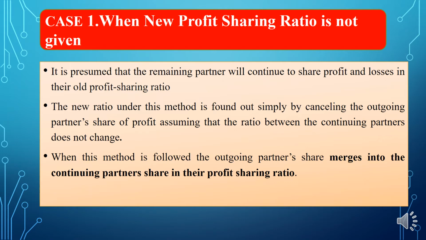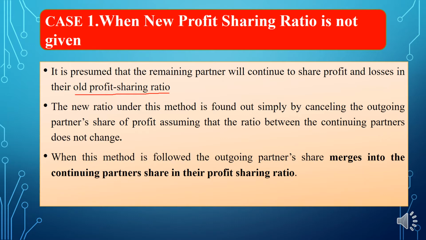So we can move to the first case, that is when the new profit sharing ratio is not given. In that case, it is assumed that the remaining partners will continue to share profits and losses in their old profit sharing ratio.